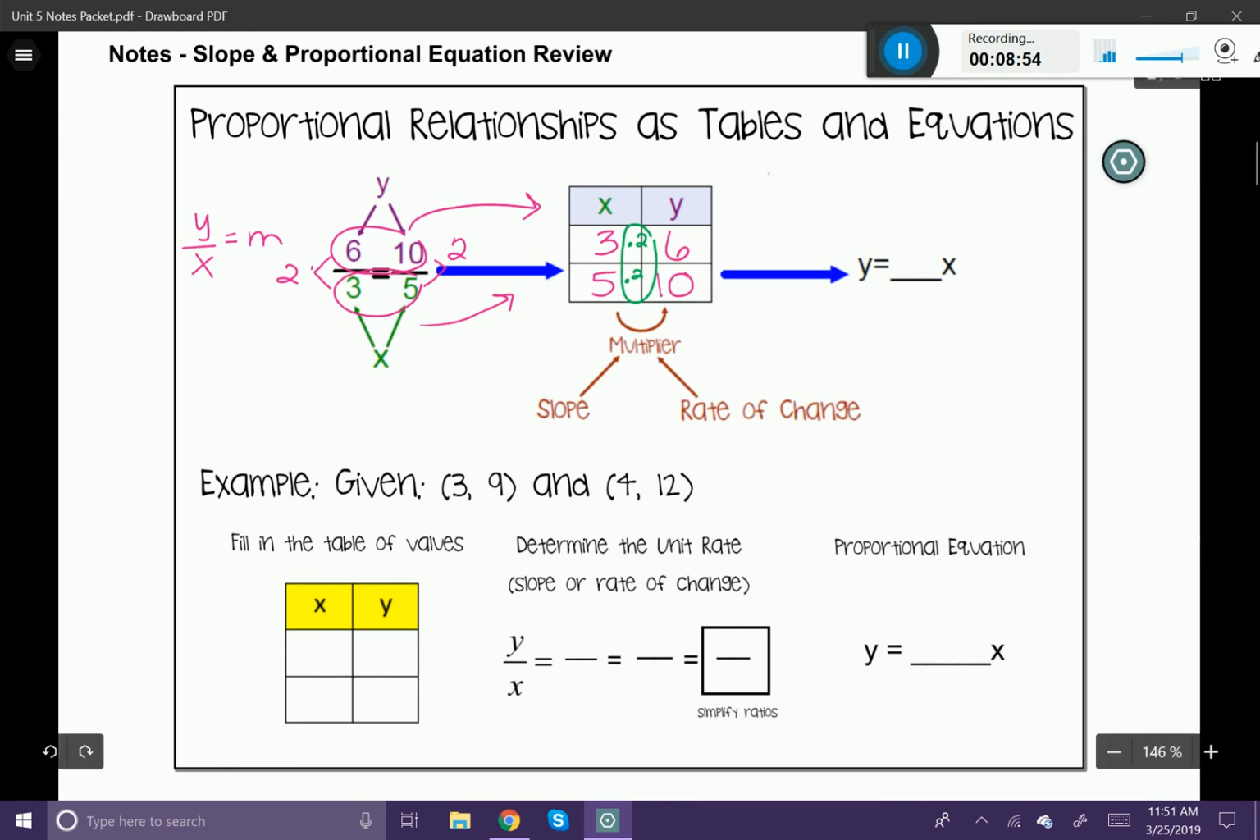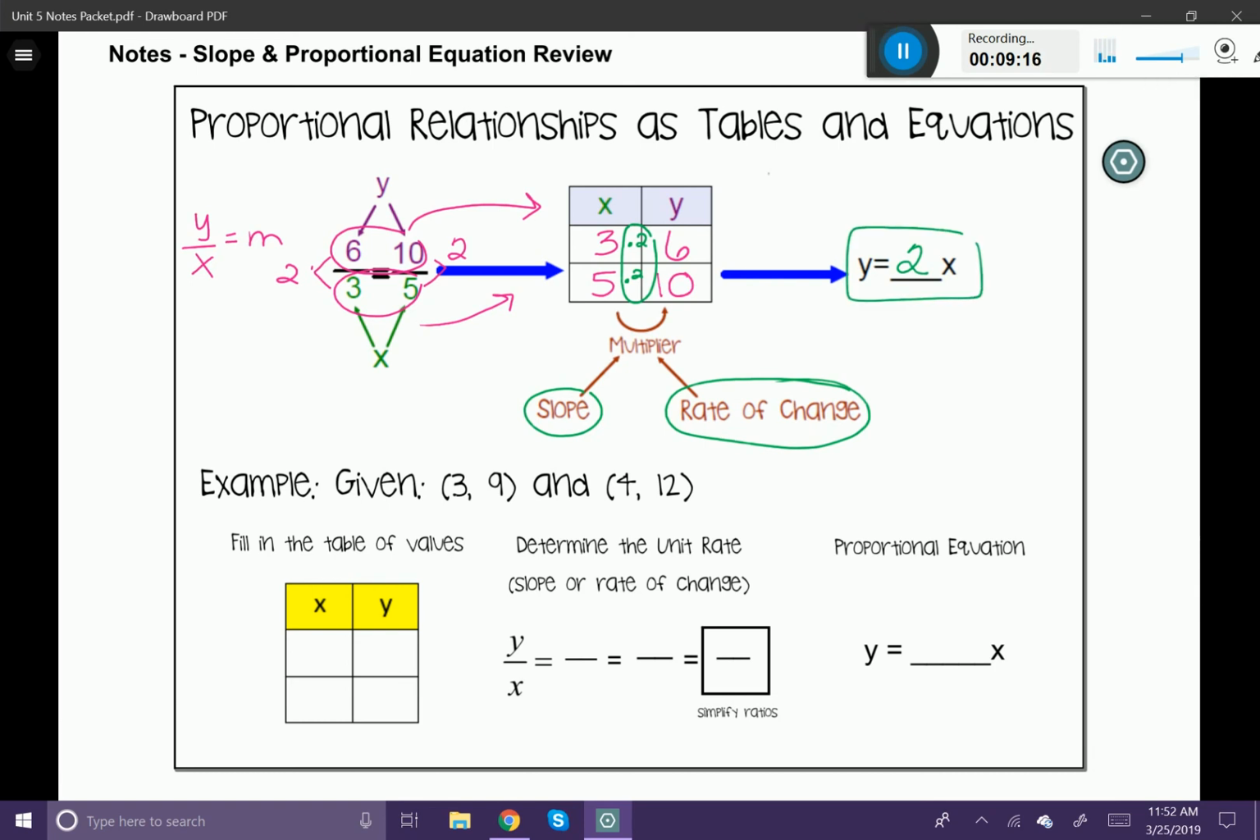Sometimes we not only call this multiplier slope, but we also call it the rate of change, the rate at which the problem is changing. So if you hear slope and rate of change, it just means the same thing. Now let's take that number and pop it right into our proportional equation, y equals 2x. All right, so let's try an example of this.